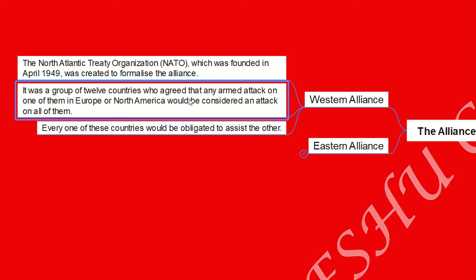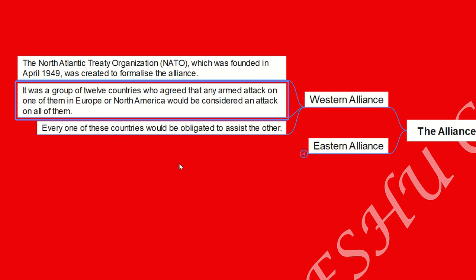These 12 countries agreed that any armed attack on any one of them, whether the location is in Europe or in North America, wherever the geographical location might be, as they are members of this alliance, that attack would be considered an attack on all of them.